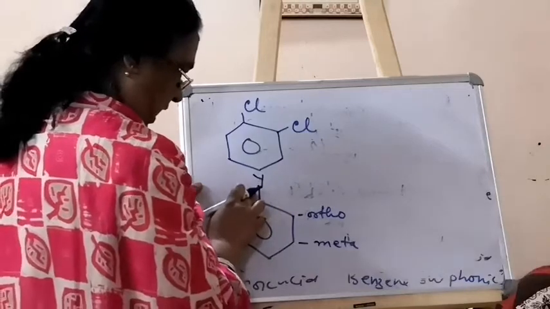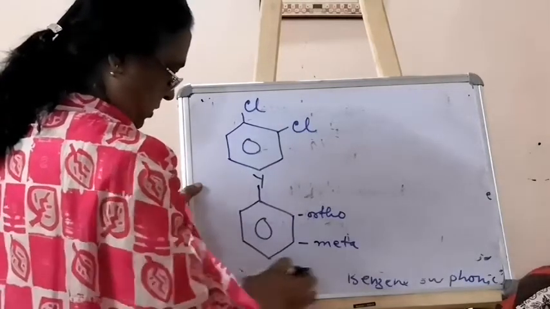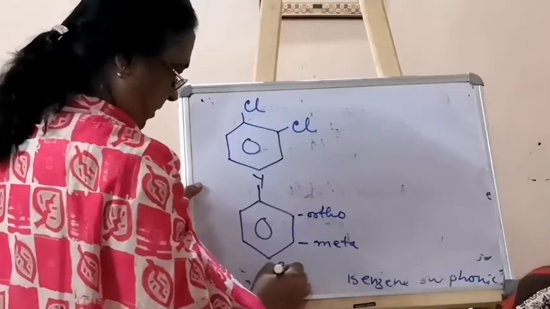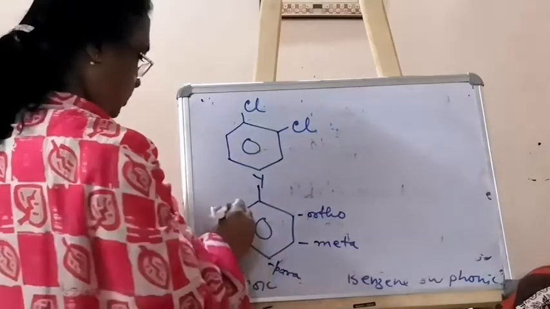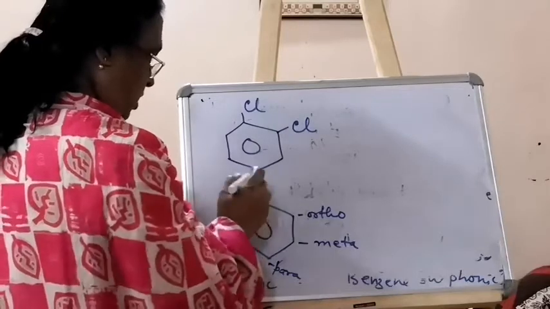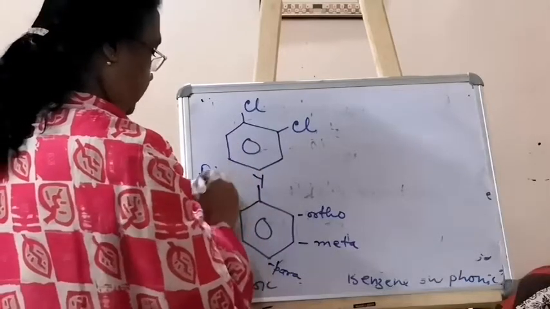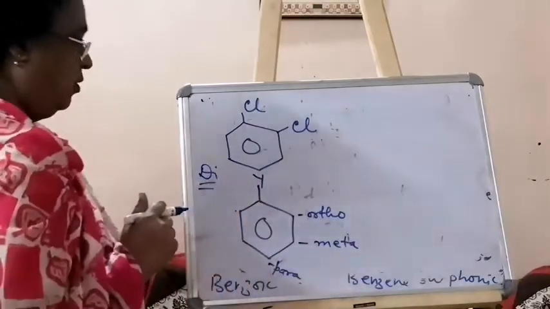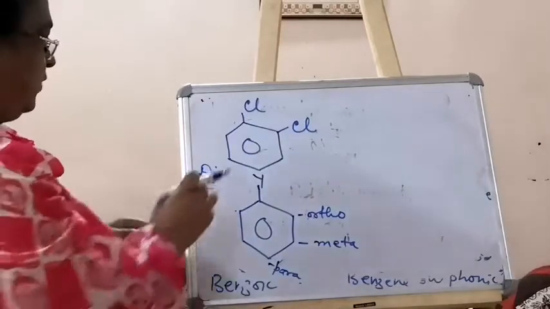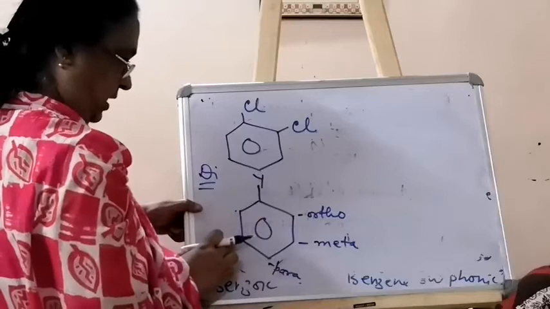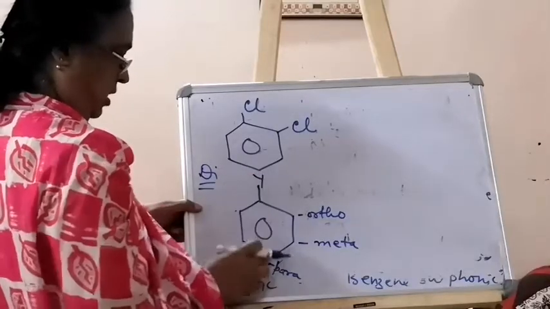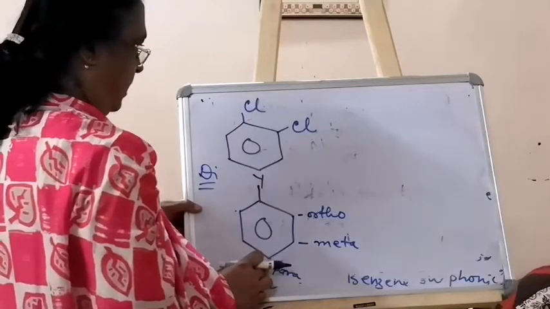With respect to Y, the opposite position is called para, p small. This is only for di-substituted, not for more than 2. So if we have groups here and here, then this is ortho. If we have here and here, meta. If we have here and here, then it is para.